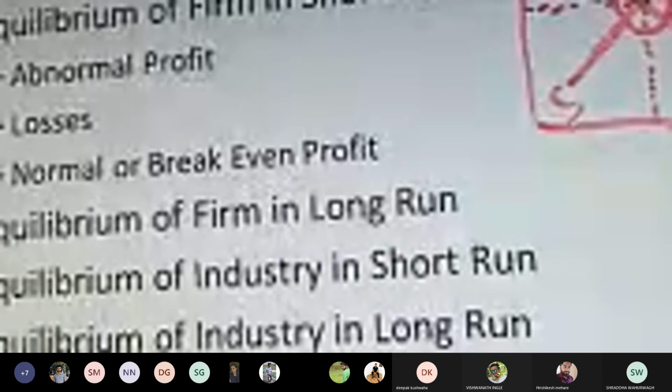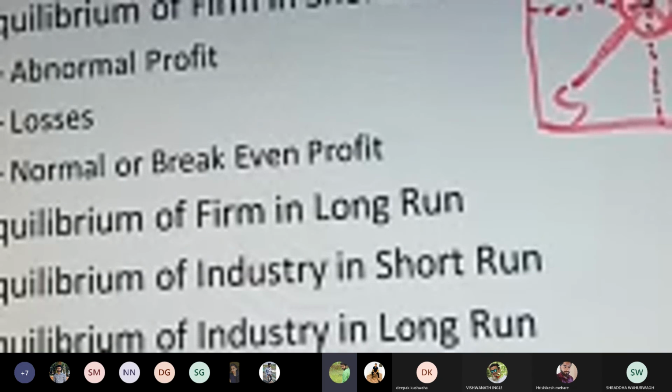Is it visible for everyone? Can you see it clearly? I am drawing it. Yes, sir. Hello? Is it visible for you? Hello? Can someone please respond? Yes, sir, it is visible.